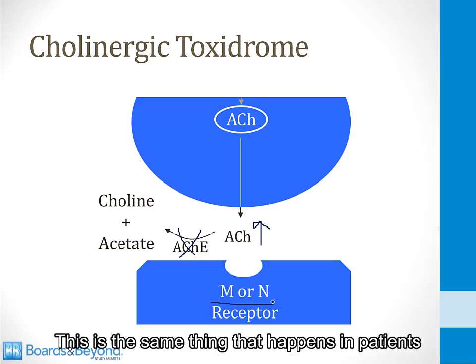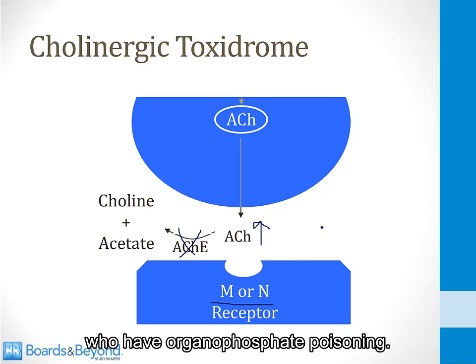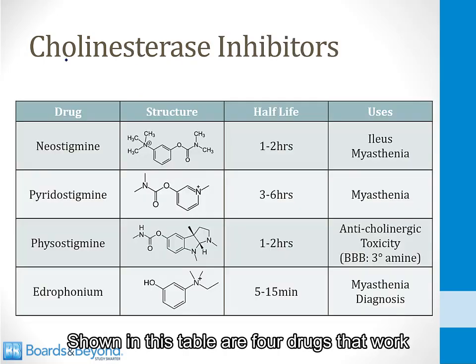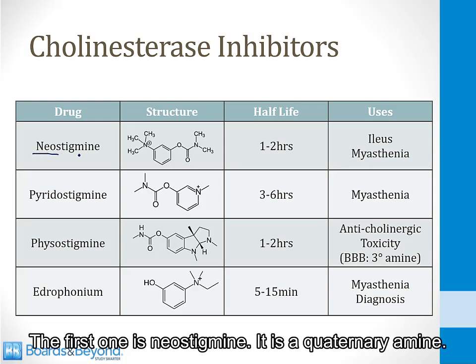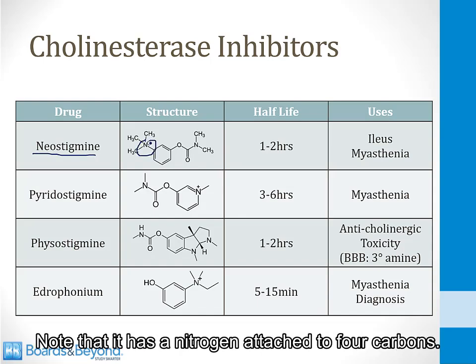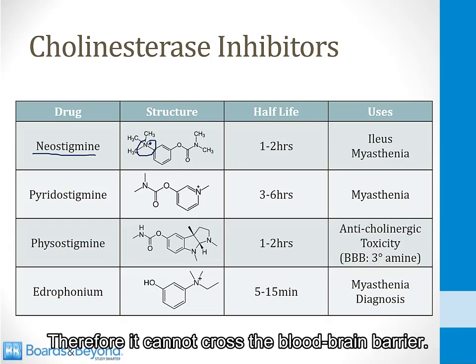This is the same thing that happens in patients who have organophosphate poisoning. Shown on this table are 4 drugs that work by inhibiting acetylcholinesterase. The first one is neostigmine. It is a quaternary amine. Note that it has a nitrogen attached to 4 carbons, therefore it cannot cross the blood-brain barrier.